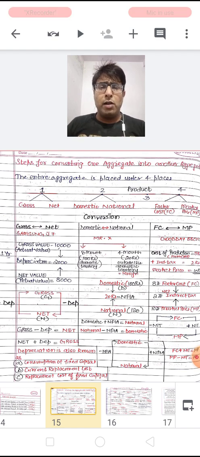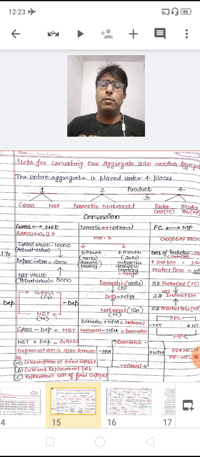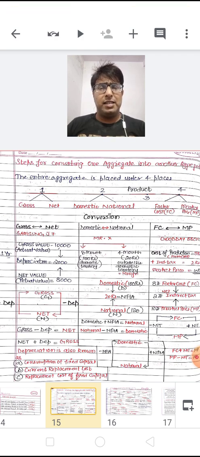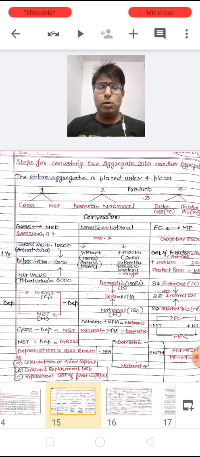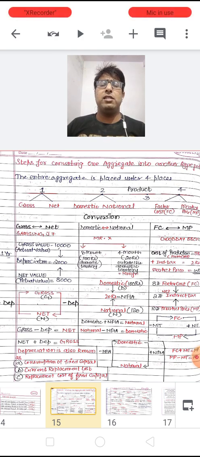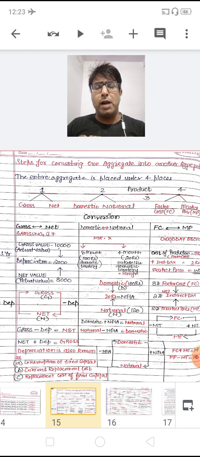Children, just rectify this in your notes. So if you ask me after 1 or 2 months, or even 1 or 2 years afterwards, I will say that I purchased this mobile by paying 10,000 rupees. So 10,000 rupees is the purchasing value, the gross value of this mobile.